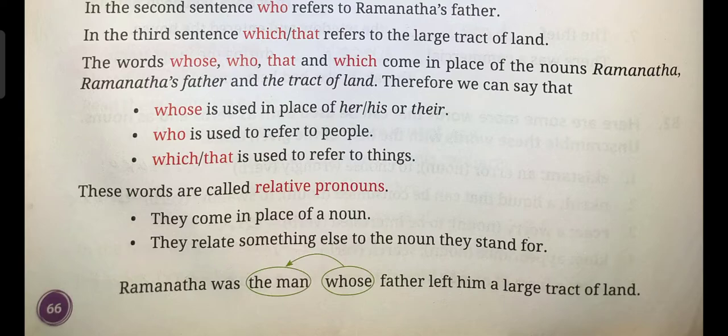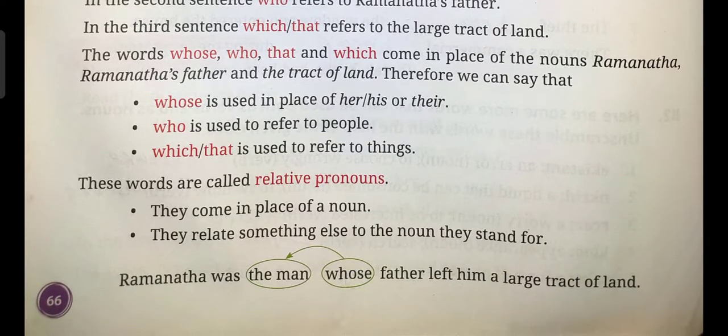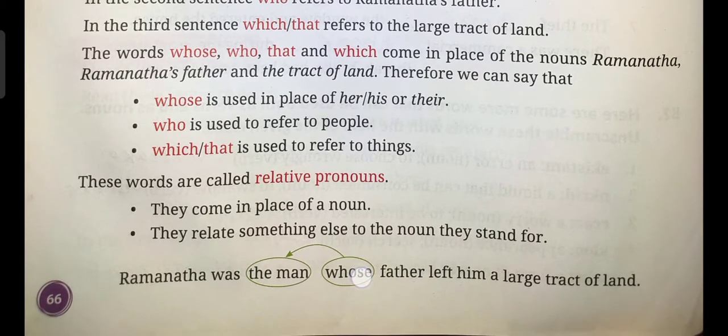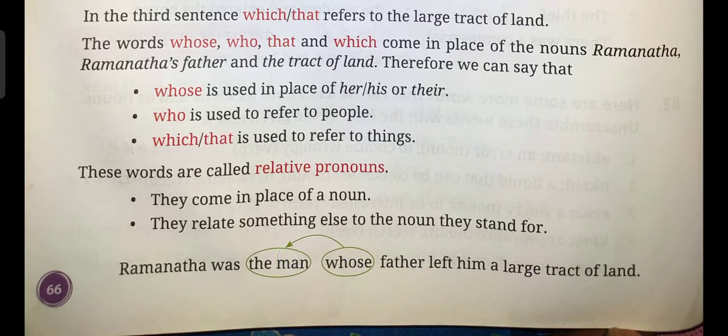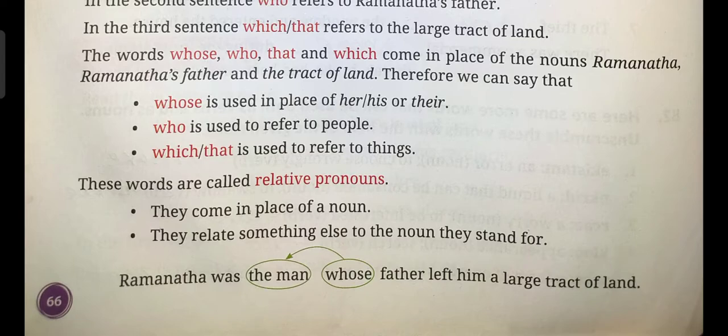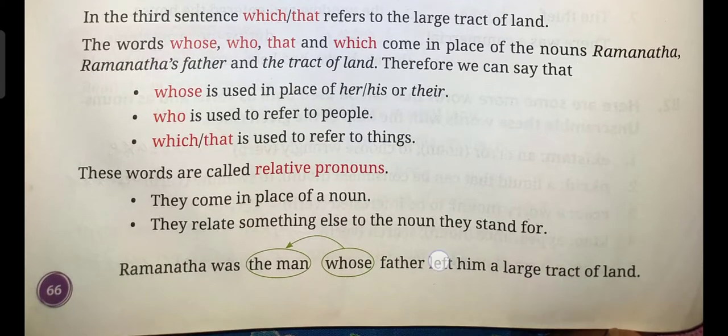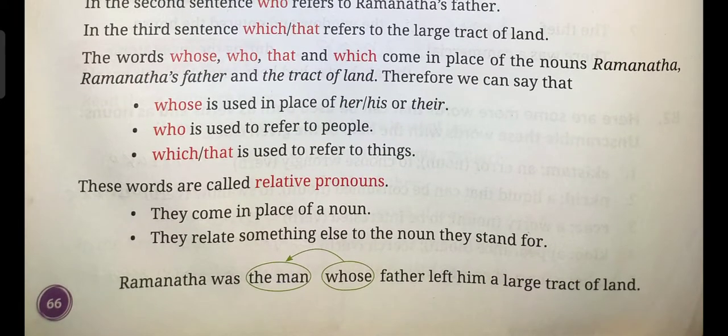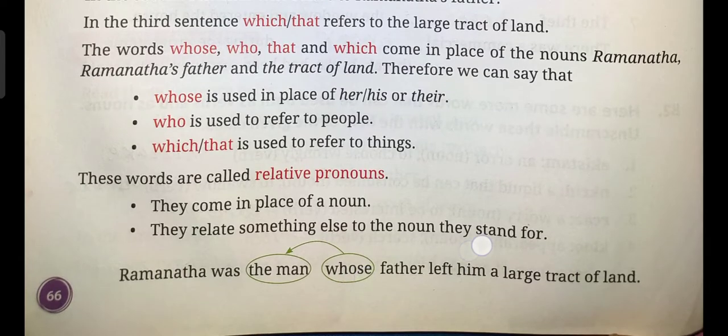In that sentence, Ramnatha was the man whose father left him a large tract of land. Here, whose stands for the man, so this whose relates this part of the sentence with the man. So that is why it is called a relative pronoun.